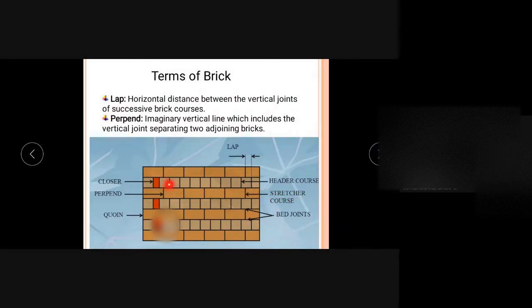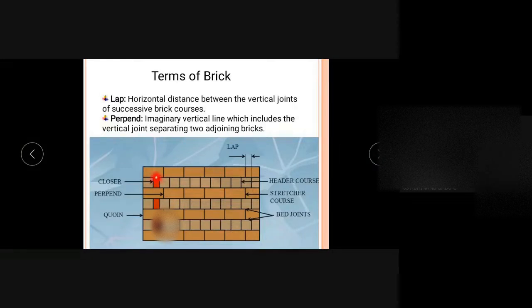If we can see the header of the brick in one layer, then it is known as the header course. So this is the stretcher course and this is the header course. All these are needed in the coming slides, so that's why I'm telling that.